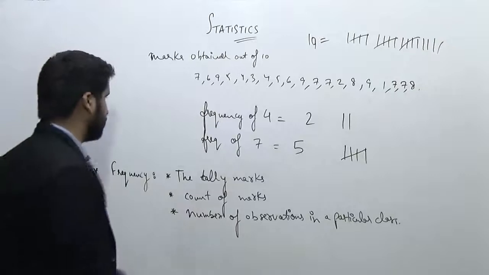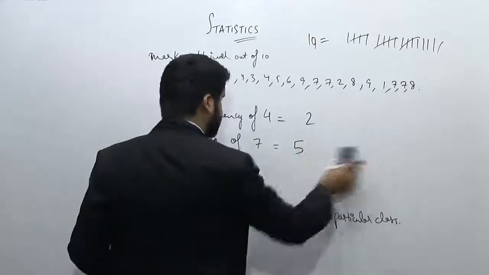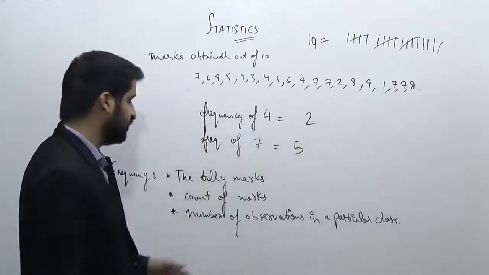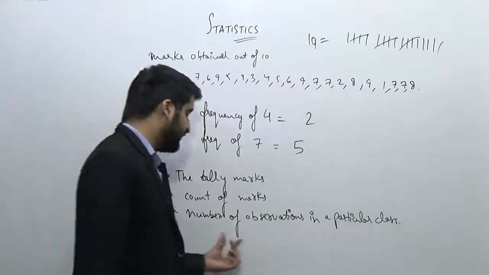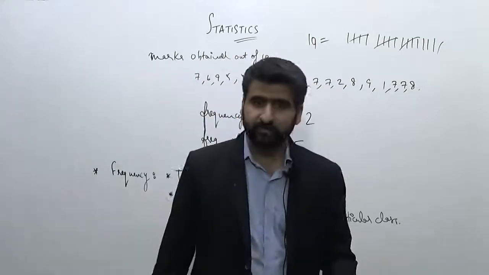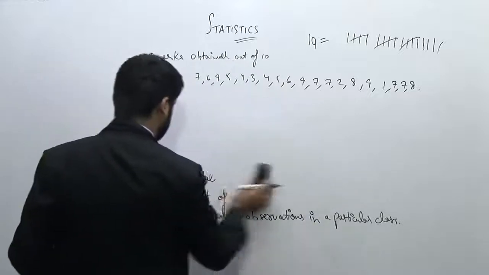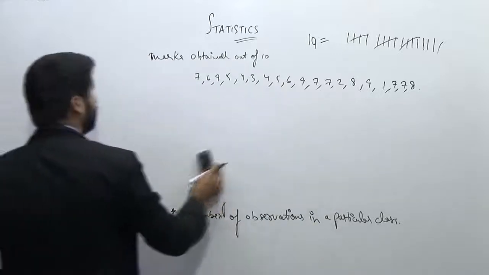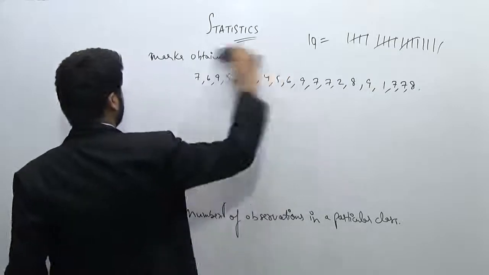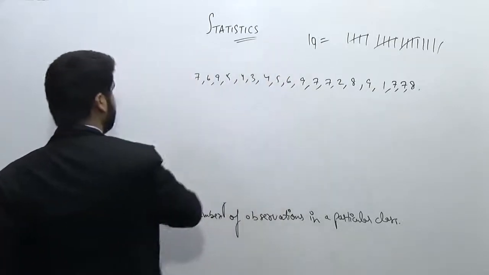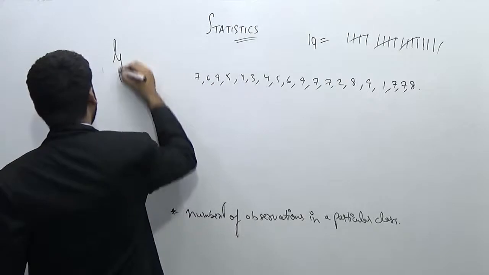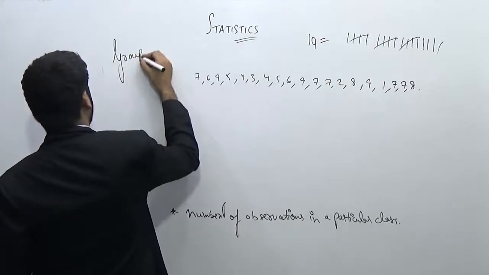I'll not waste time on this one. So the frequency of 4 is equal to 2 here, and the frequency of 7 is equal to 5. Now what do I mean by number of observations in a particular class? Now let's try to plot this data. Let's try to group this data. Okay. Now the marks obtained are as they are. I will try to make it grouped data.